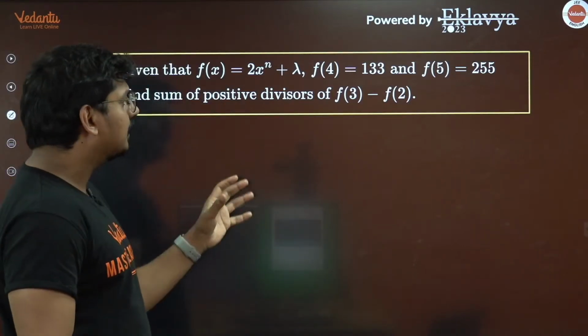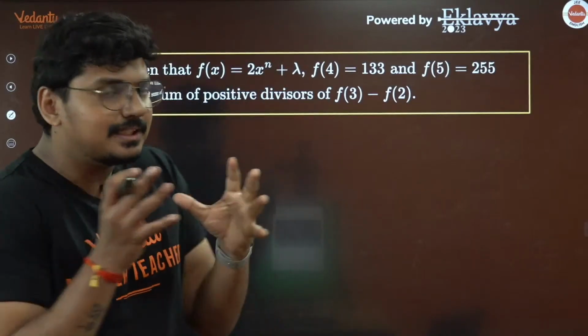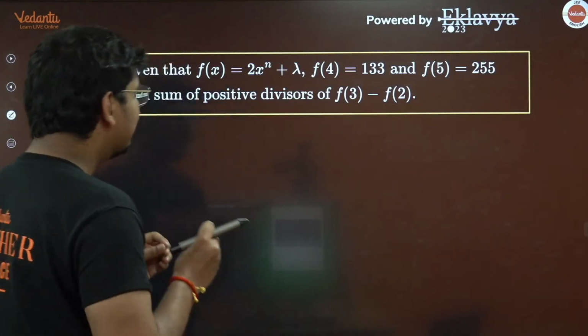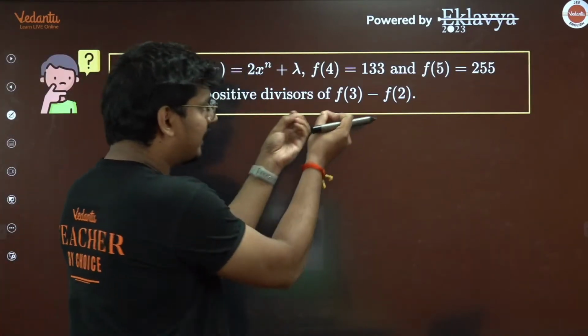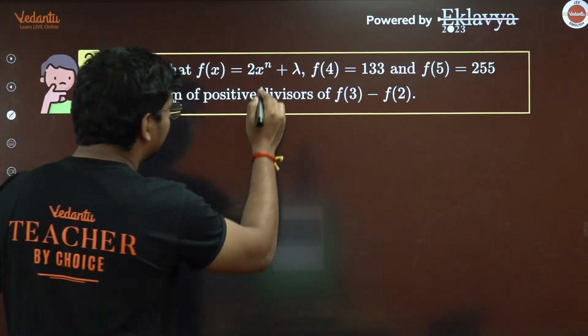Find the sum of positive divisors of f of 3 minus f of 2. Now what should we be doing here? If you want to find out what is f of 3 minus f of 2, you first have to understand that we have two unknowns here.